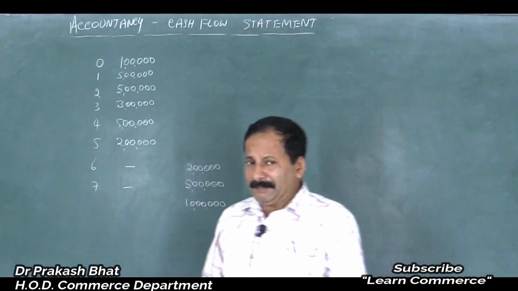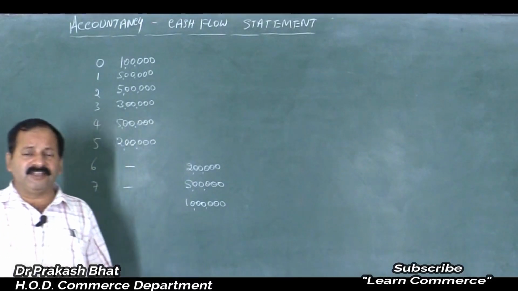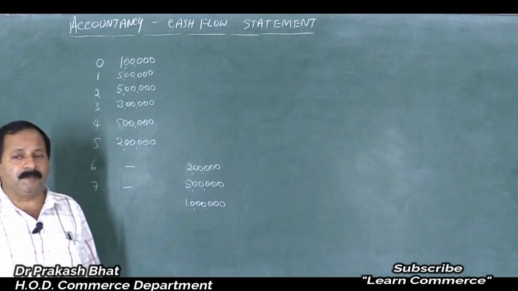Let me put it another way. I will buy a masala dosa making pan, isn't it? I have paid maybe 2000 rupees to buy that pan.